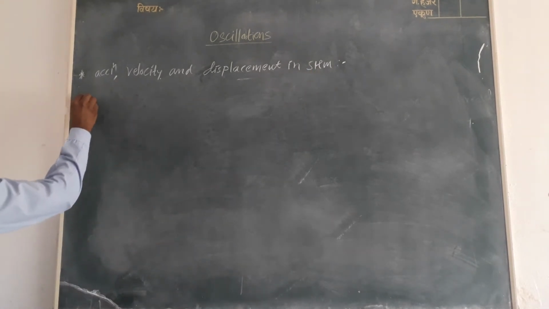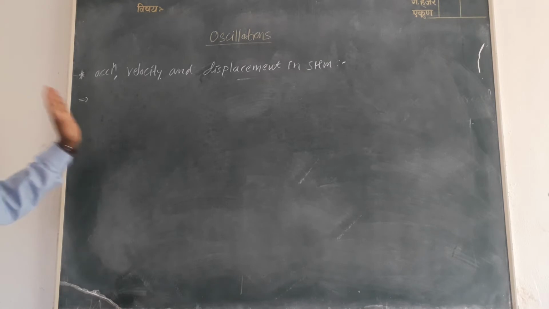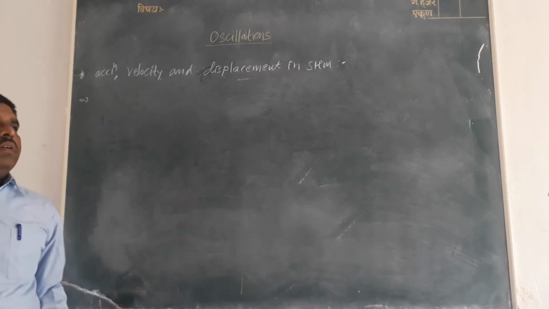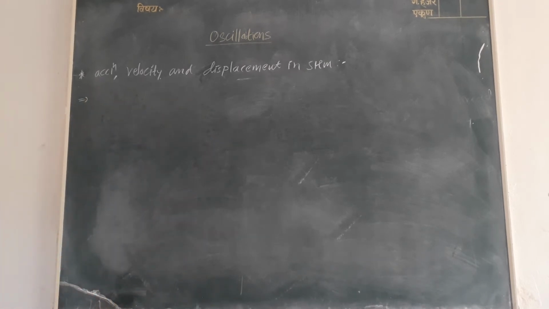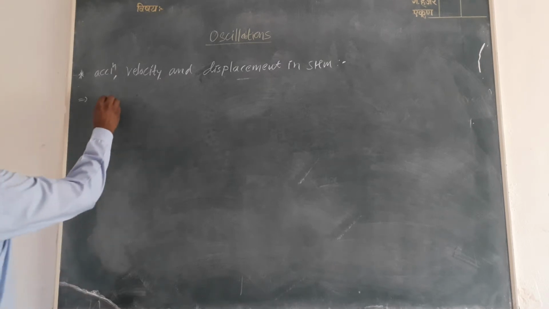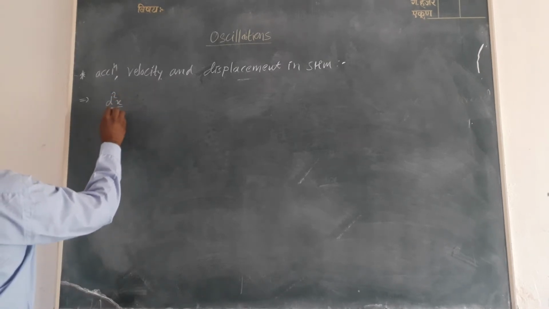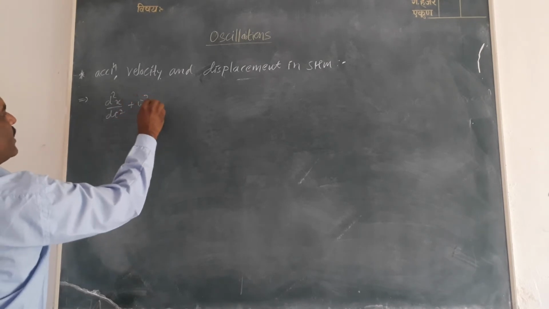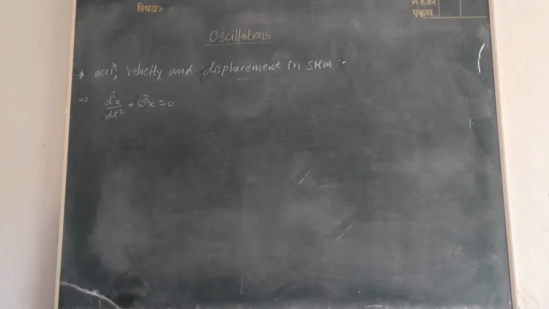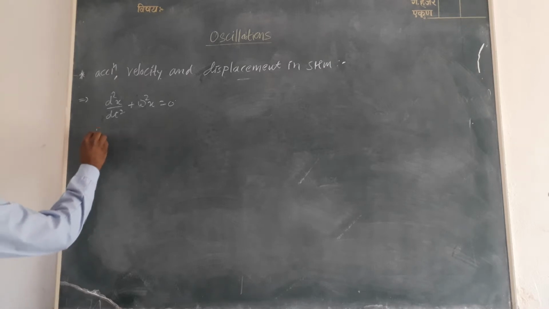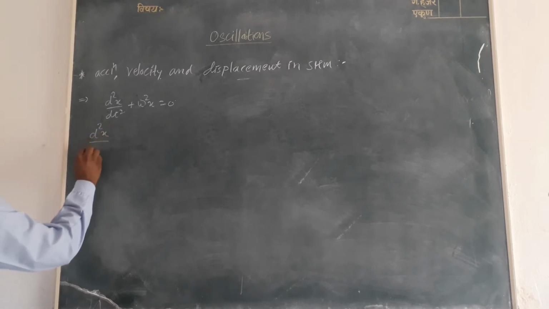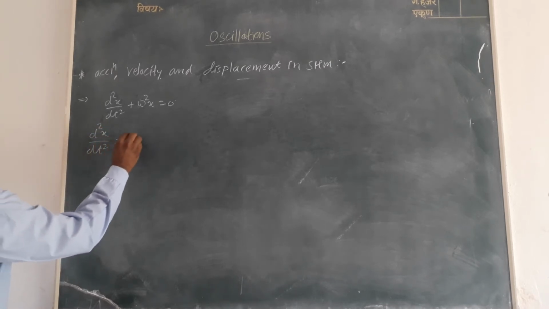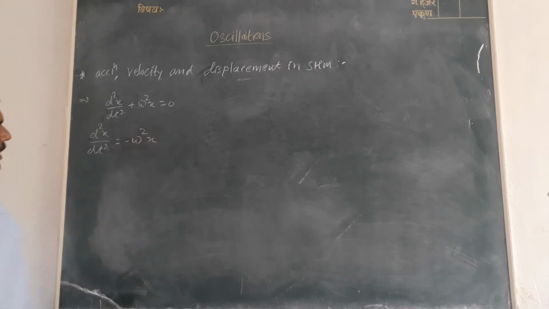Now, using the differential equation of simple harmonic motion, that is d²x/dt² + ω²x = 0, therefore d²x/dt² = -ω²x.